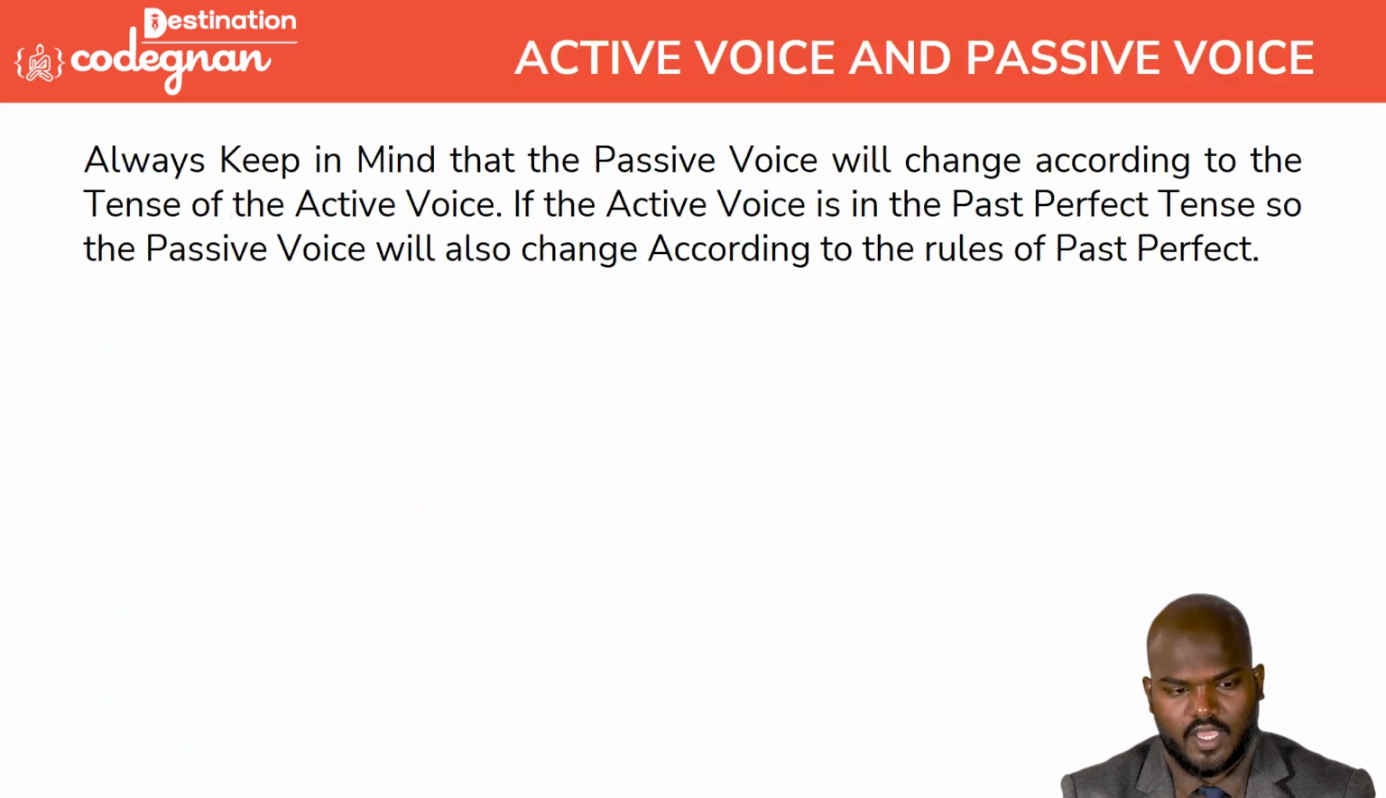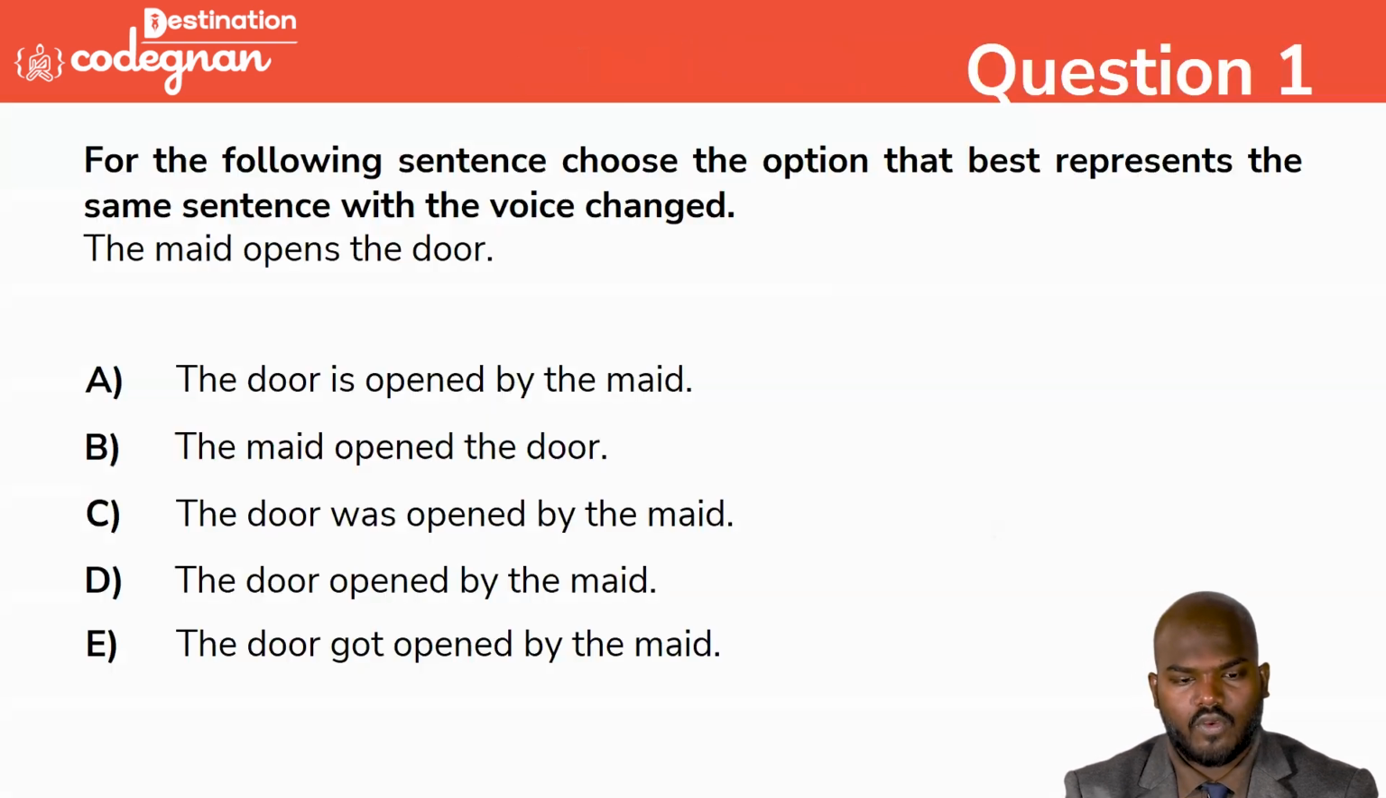Okay guys, going to the next one. Always keep in mind that the passive voice will change according to the active voice. If the active voice is in the past perfect tense, the passive voice also changes according to the rules of the past perfect. Going to question number 1, it says the maid opened the door. What do we call each part? The subject is the maid, the verb is opened, and the object, the action receiver, is the door. After changing the voice, what is the exact answer?